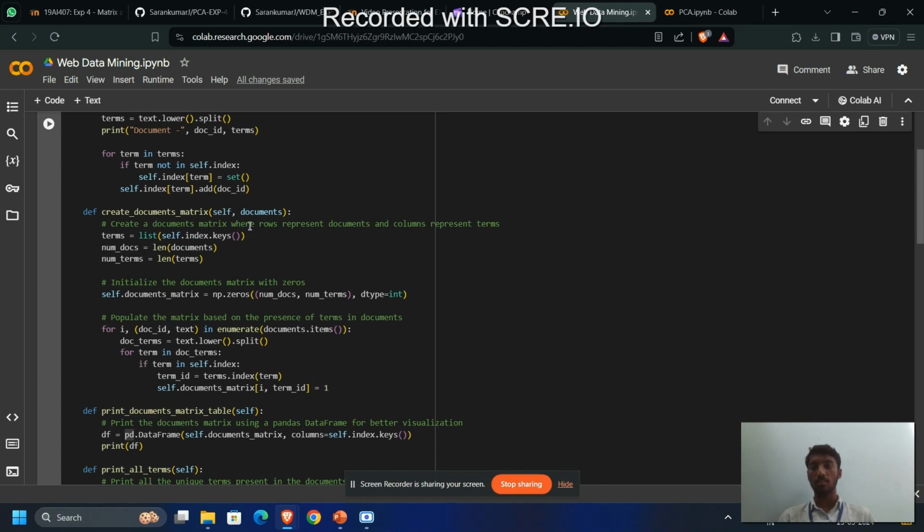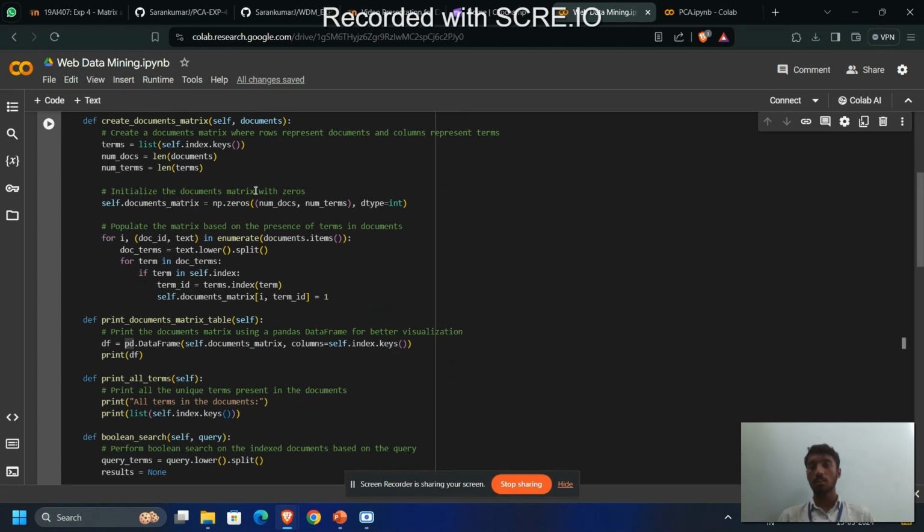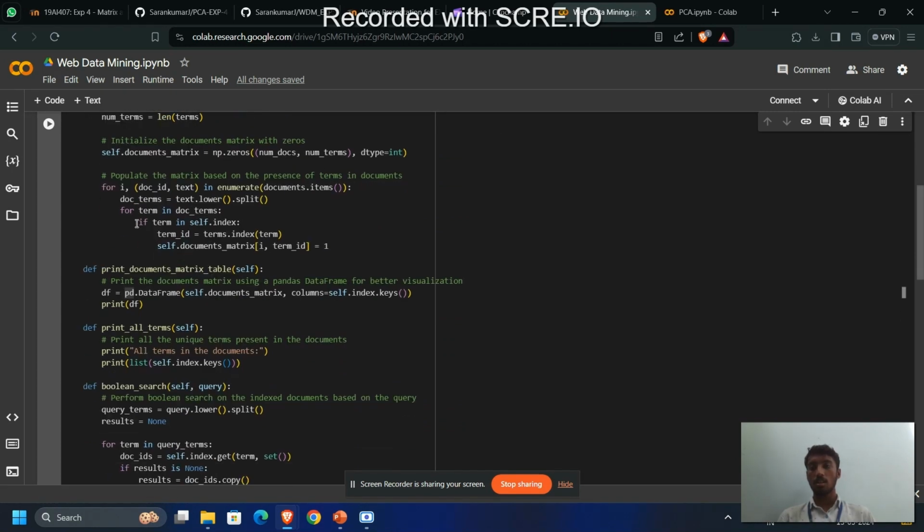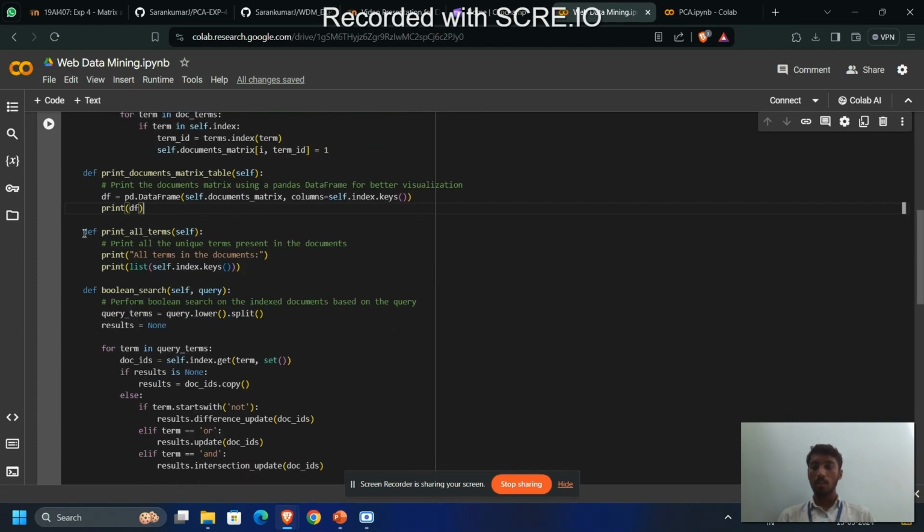Create the document matrix where rows represent documents and columns represent terms. Initialize the document matrix with zeros. Populate the matrix based on the presence of the terms in each document. Create another method to print the document matrix table. Print the document matrix using a pandas DataFrame. Create another method for printing all terms.